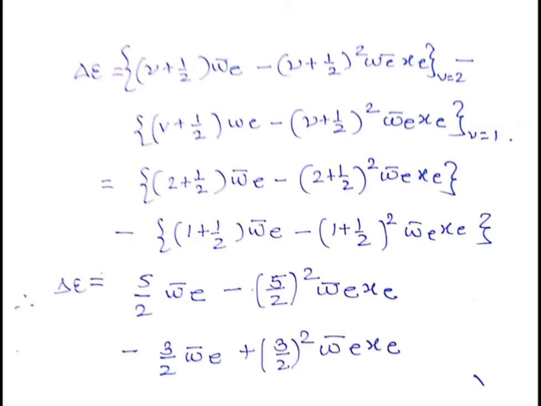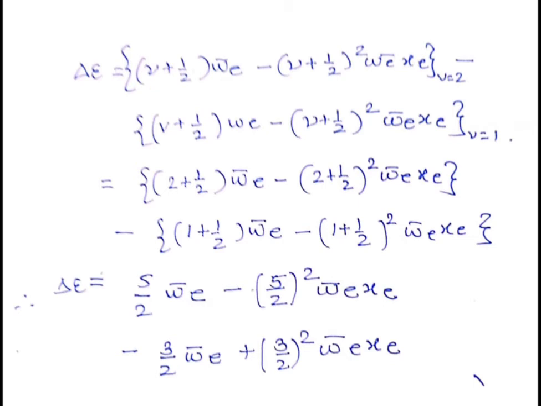But now we have two states, one is the excited state and the second one is the ground state. So, the ground state is v equal to 1 for the hot band, and the excited state is v equal to 2. I have written first for the excited state and then for the ground state, and just put v equal to 2 here and in the next bracket v equal to 1.